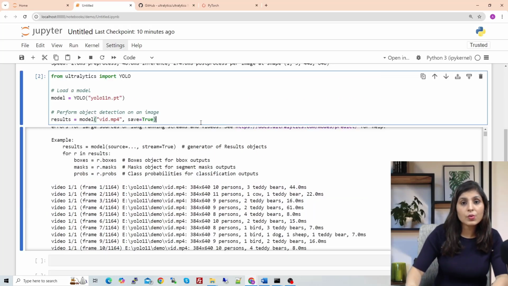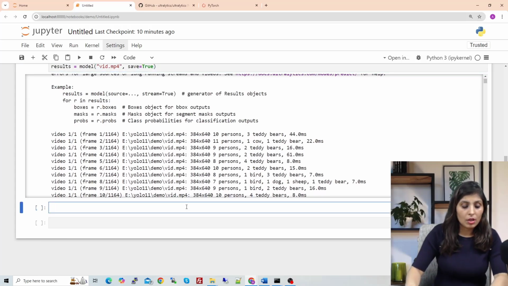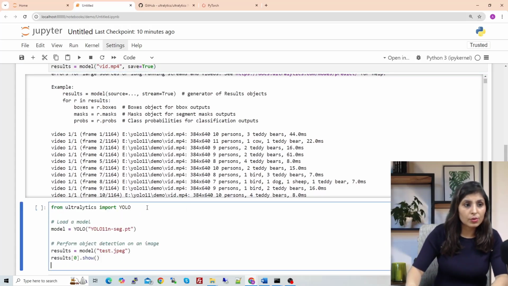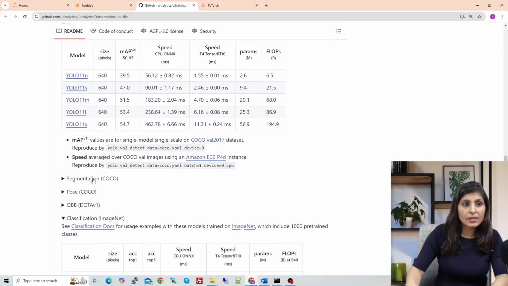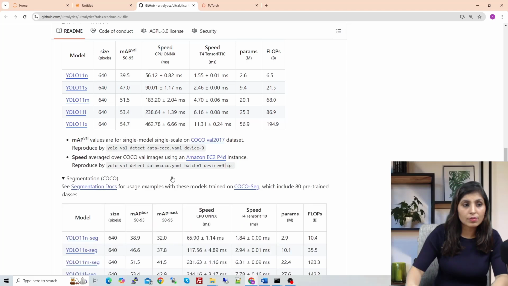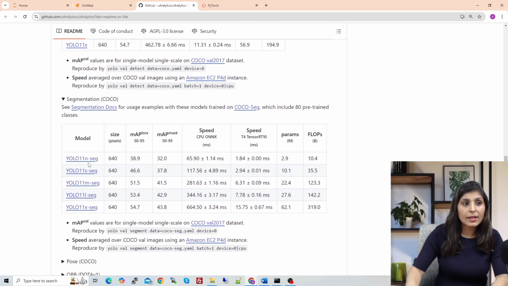Now let's try to run the image segmentation model. So for that, you will paste this code. We are again importing YOLO, but this time we are using this model. If you go to the Ultralytics repo, scroll down to the segmentation section, expand it, and here you will see the names of segmentation models.